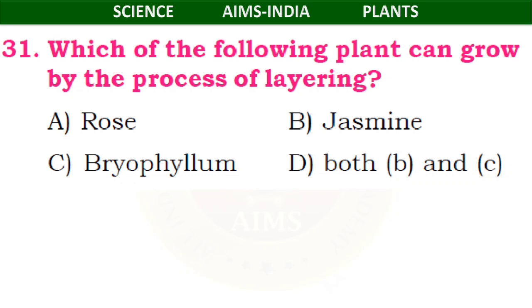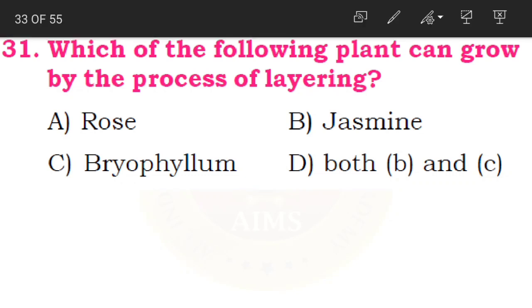Which of the following plants can grow by the process of layering? So yesterday I explained to you what layering is. We are going to take the stem from the mother plant, and without cutting it, we are going to reproduce another plant from the same stem. Okay, children, this process is called layering. And which of the following plants can grow by the process of layering?